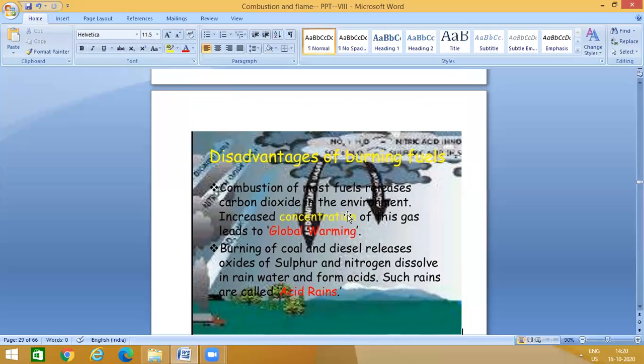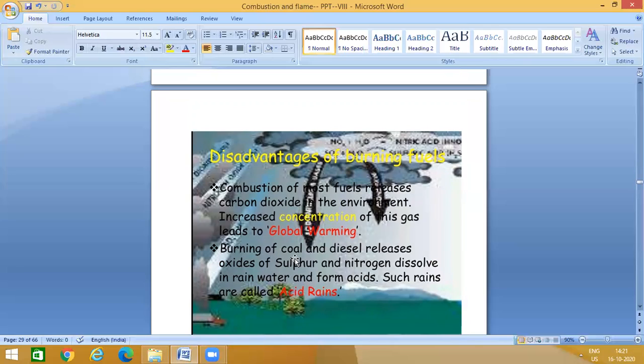This increased concentration of carbon dioxide gas leads to global warming, and the ozone layer will become thinner and thinner, and also forms small holes or openings in the ozone layer. What will happen? All the UV rays, ultraviolet rays or harmful rays, will come and fall on animals or plants. It causes different diseases, skin cancer, skin diseases, etc.